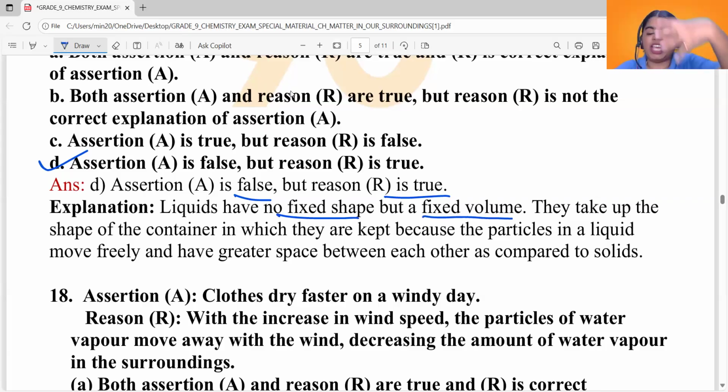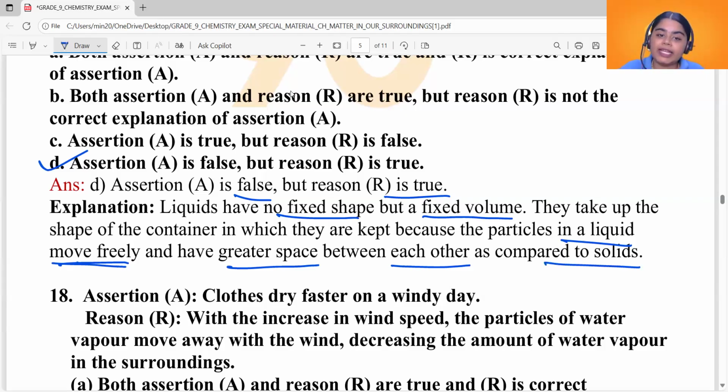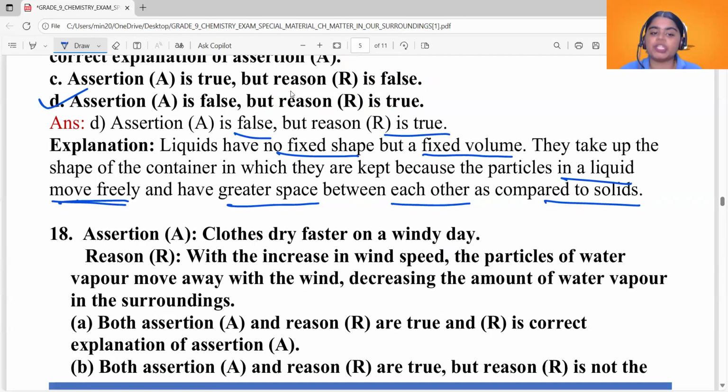So, they take up the shape of the container in which they are kept because the particles in a liquid move freely. Okay, so they can move freely because they are not tightly packed. They do not have a fixed shape, but they have a fixed volume. And because of this property, you can say the liquids can move freely and have greater space between each other as compared to solids. That's why they have no fixed shape. Alright, so this is how you explain the answer. Answer here is option D.